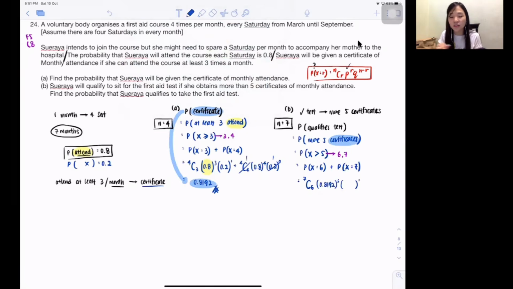Probability of not getting the certificate is 1 minus 0.8192. Isn't it? Not getting certificate is actually 0.1808. Understand? So you see, the B you can do, it very depends on your age. Out of 7 months, all the 7 months you get certificate: probability of getting the certificate, power 7. Probability of not getting the certificate, power 0.